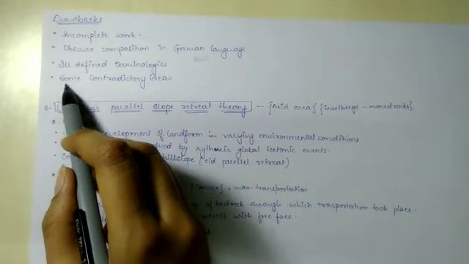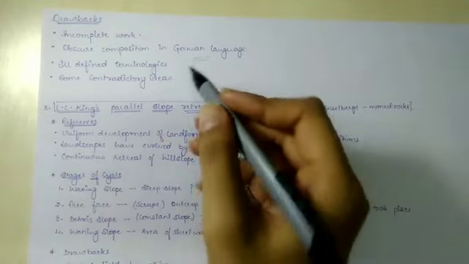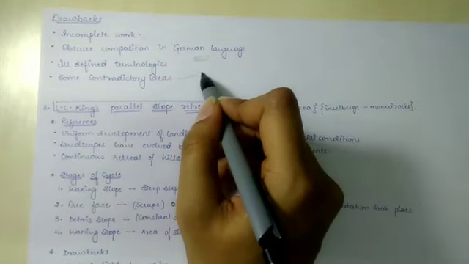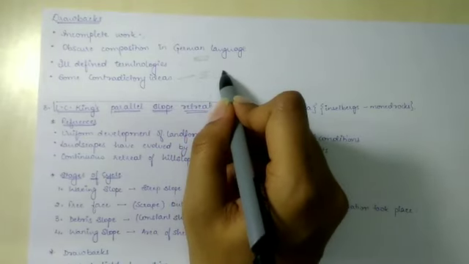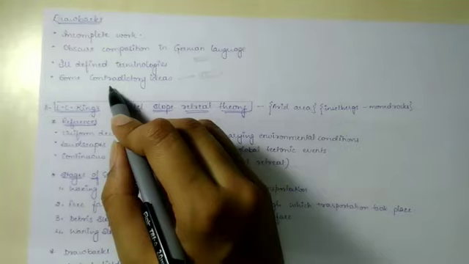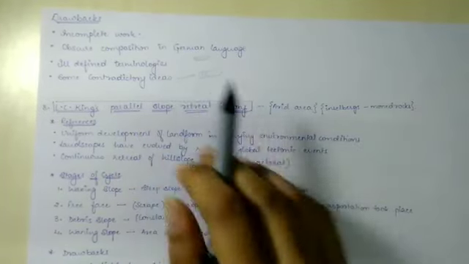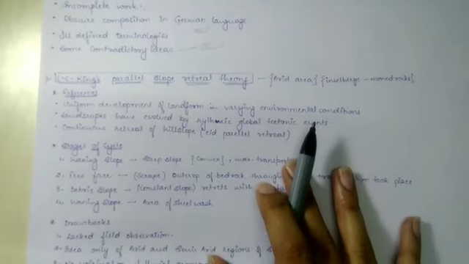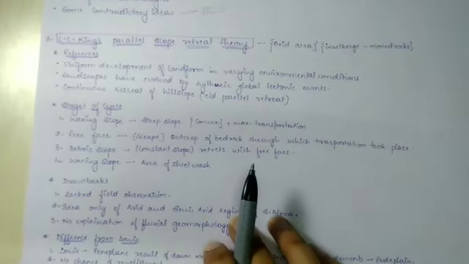Last, there are some contradictory ideas. He said that he will explain tectonic movement by this theory, but he was not able to explain it, so this was his idea which was not explained.